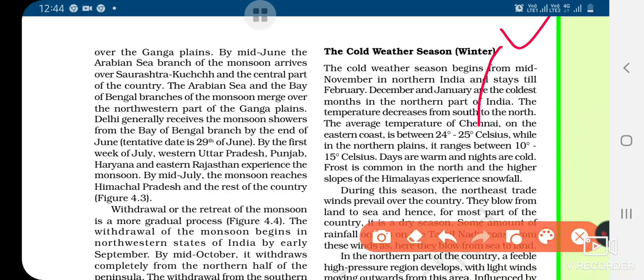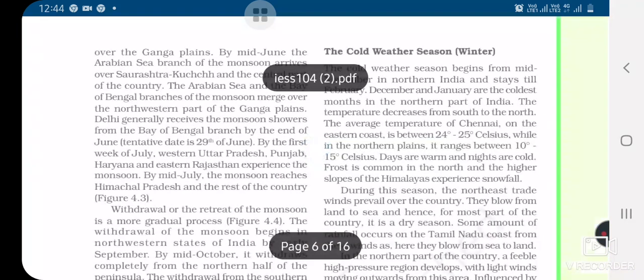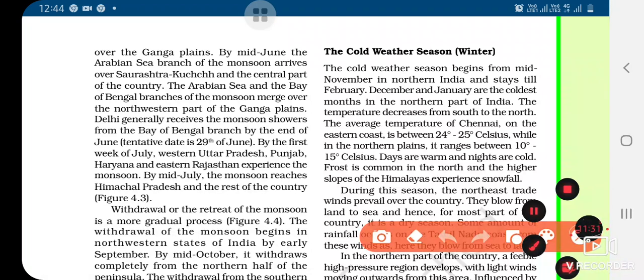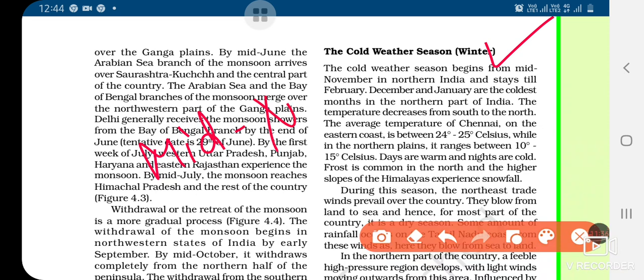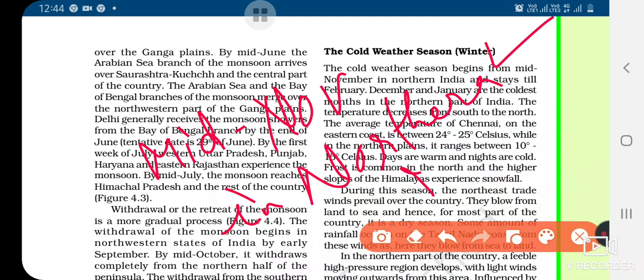Okay. What are the special features of the winter season? Let us discuss. The winter season begins from mid-November in northern India and stays till February.